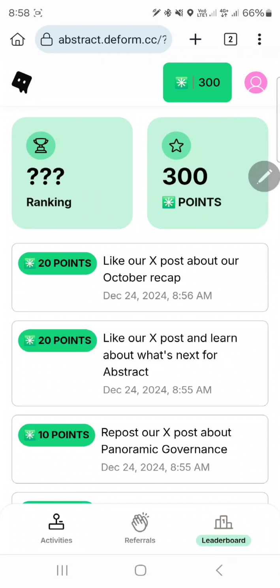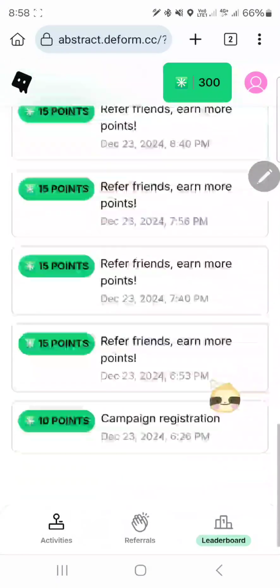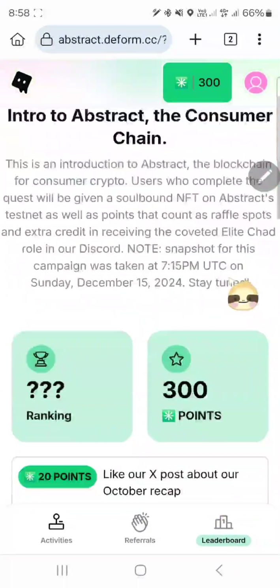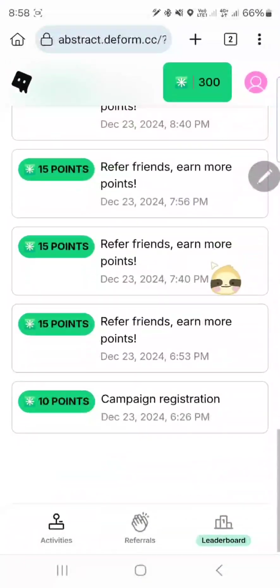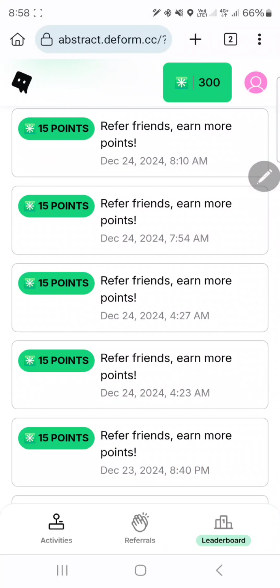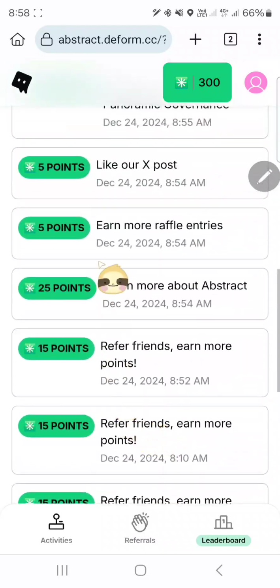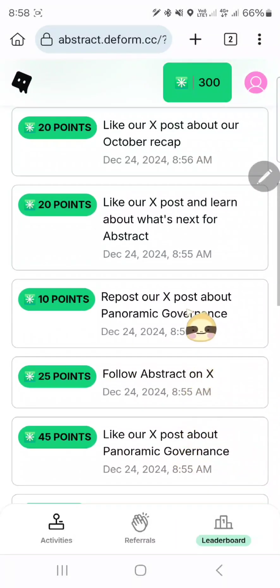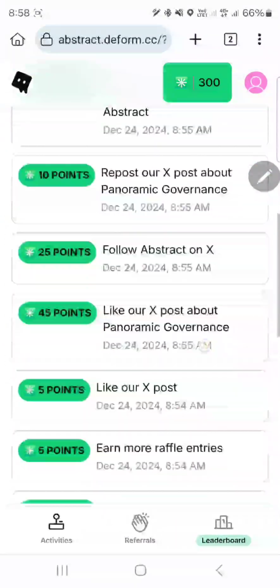And here you can see the leaderboard also, and the tasks you have already completed. Here you can see I have earned 15 points by referring my friends.